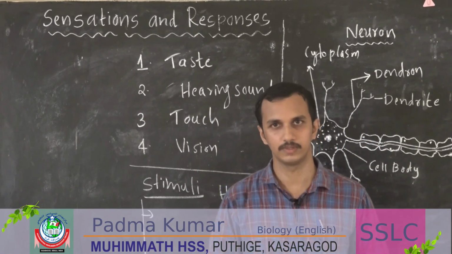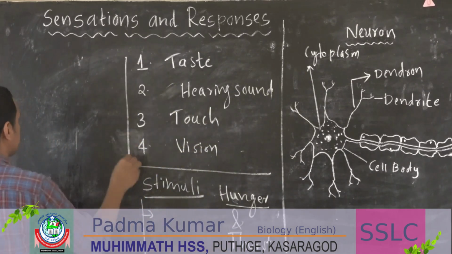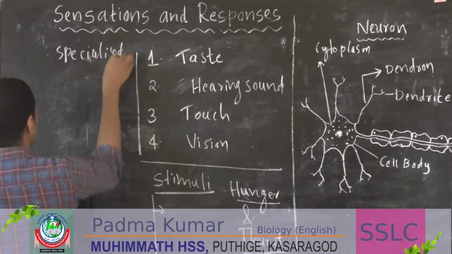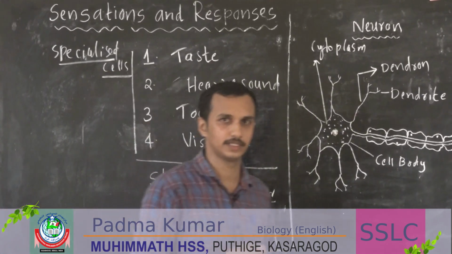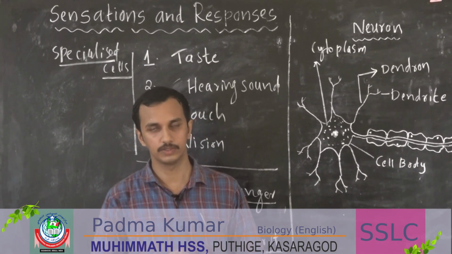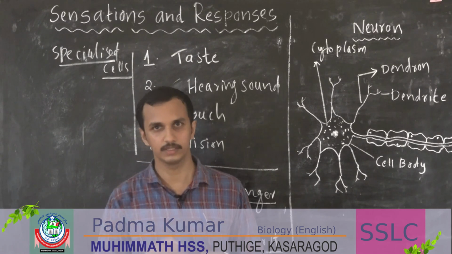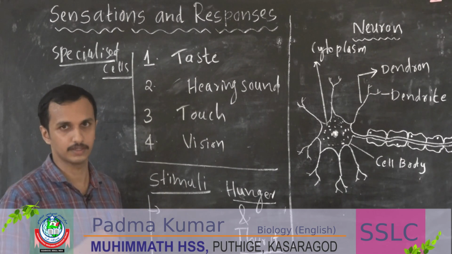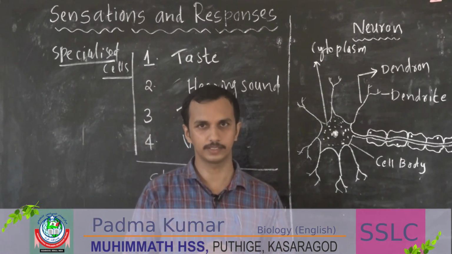Yes, there are some specialized cells in our sense organs and body parts to receive stimuli.